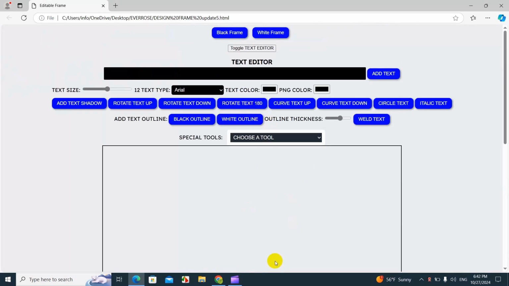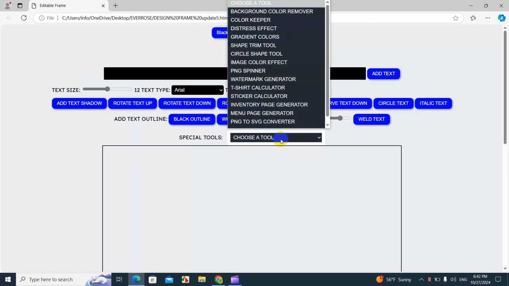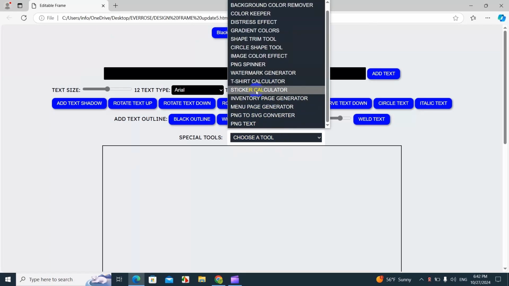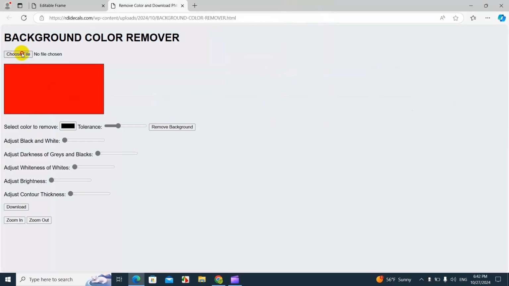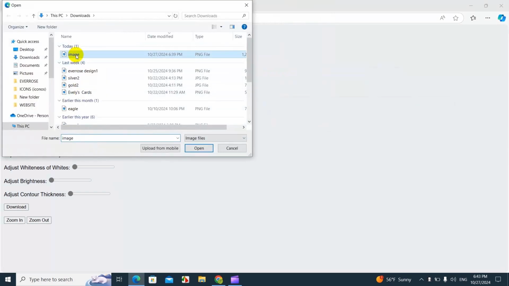So now the first thing we're gonna do is go to special tools, which is located above the frame, and it's a drop down list, and it has a lot of really cool tools that I will also make videos later on how they work. And the first thing we're gonna do is remove the background of the image. So we're gonna go to background color remover, and now we're gonna upload the image that we just created.